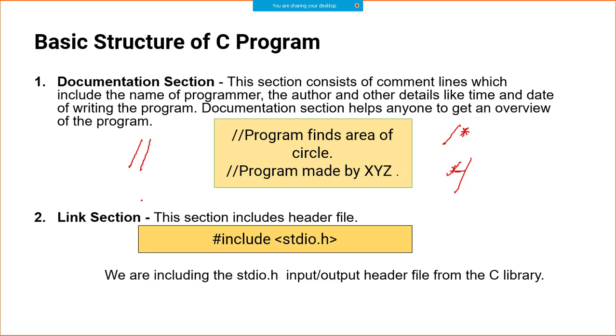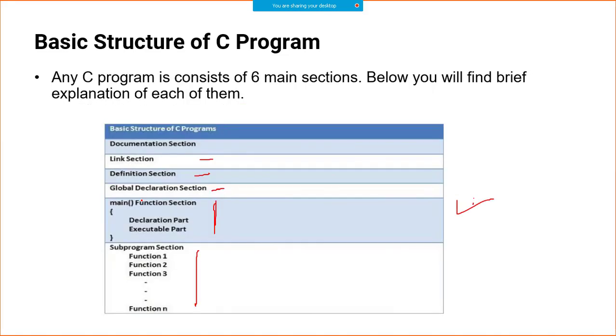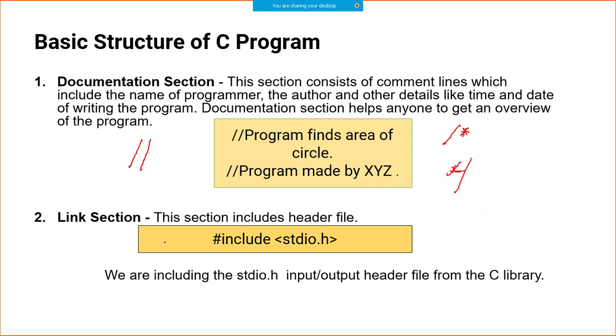Then the second part, if you look at the structure of the program, is the link section. In the link section, we write something like this, include stdio.h, for example, right? Standard input output. std means standard, i o means input and output, standard input output dot h. These are called header files. You just remember that a header file contains what functions are supposed to do.